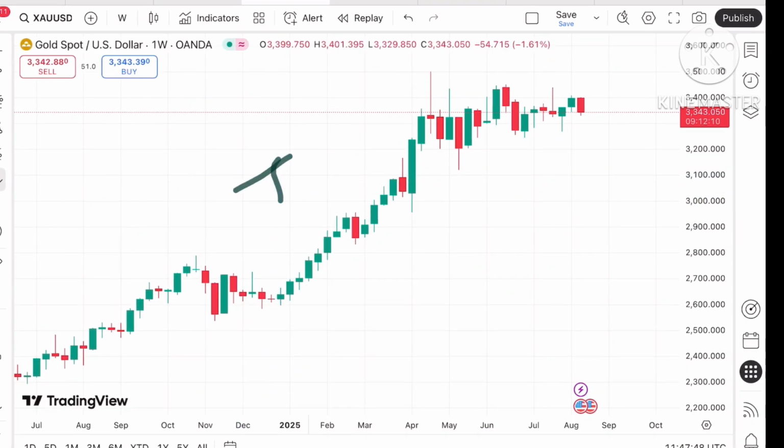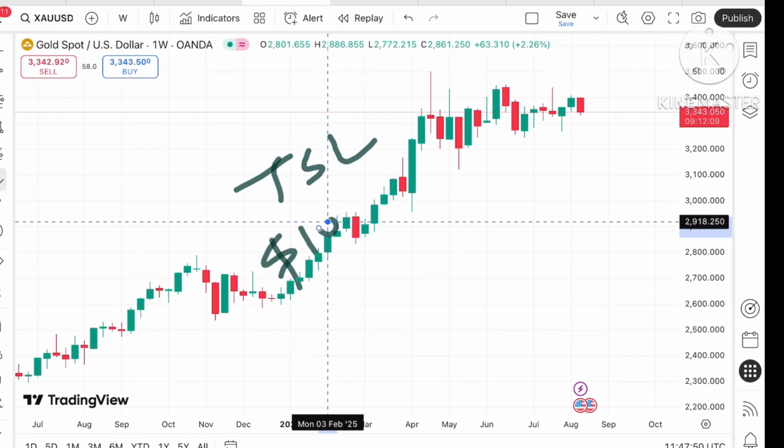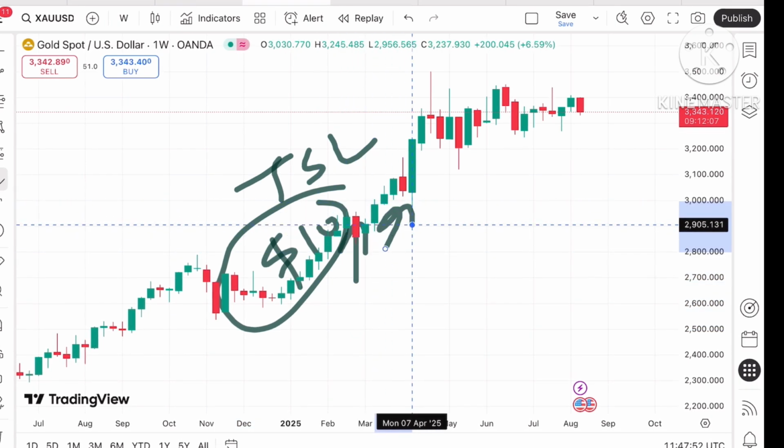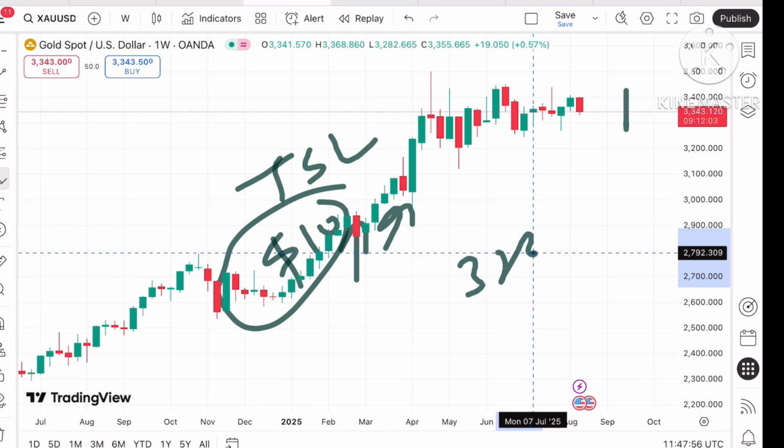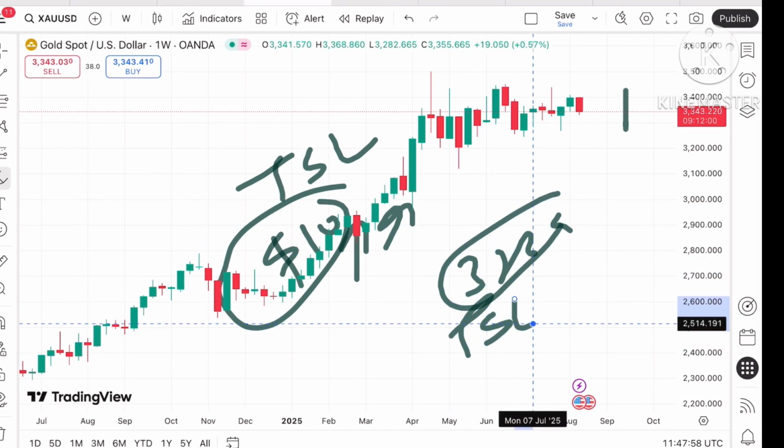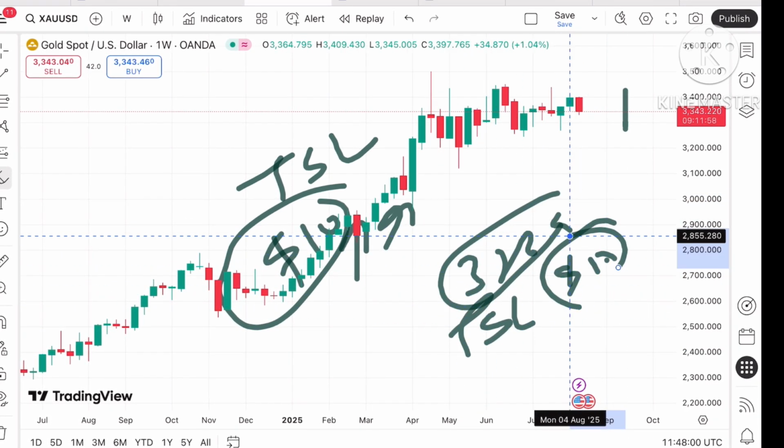The best you can do is trail your SL by $10, so you can capture a big movement towards the upside. Similarly, if the price starts falling below a level of around 3269, you can trail your SL by $10, so you can capture a big movement towards the downside.